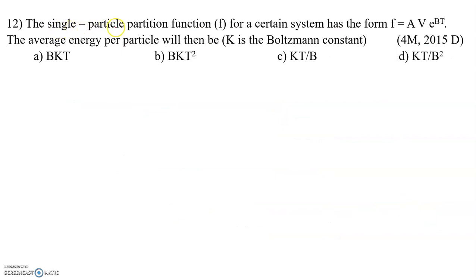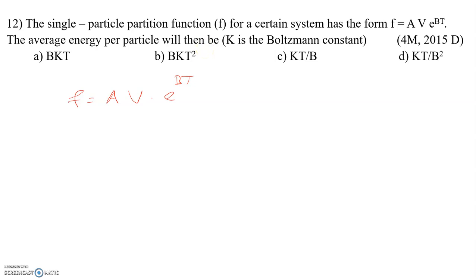Next, question number 12. The single particle partition function for a certain system has the form, right? Some formula is given: f is equal to A into V into e power bT. The average energy per particle will then be, right? They are asking for the average energy.